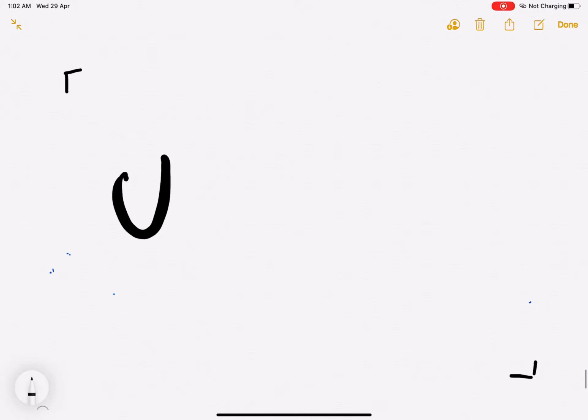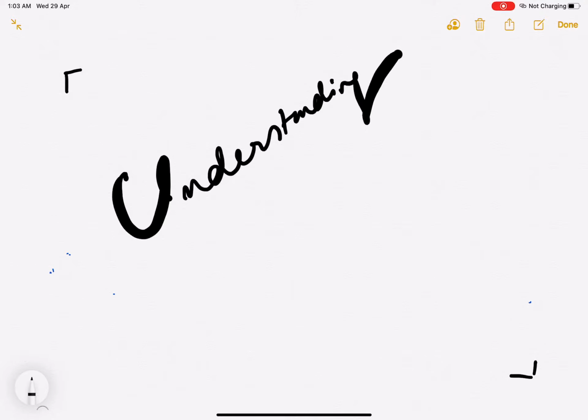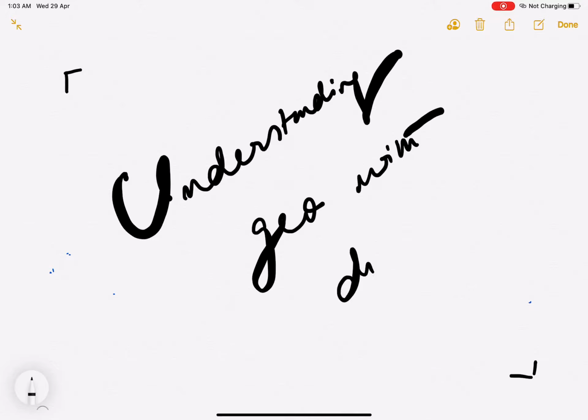Hello, welcome to today's class on understanding geography with diagrams. Today, while explaining Thornthwaite, I would be using my self notes, because that would be easier for you to understand. At the end of the day, you have to read it from the notes itself.